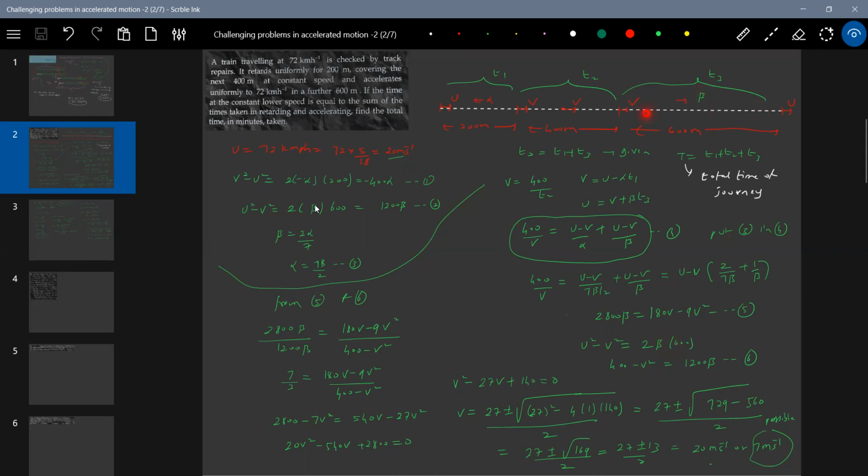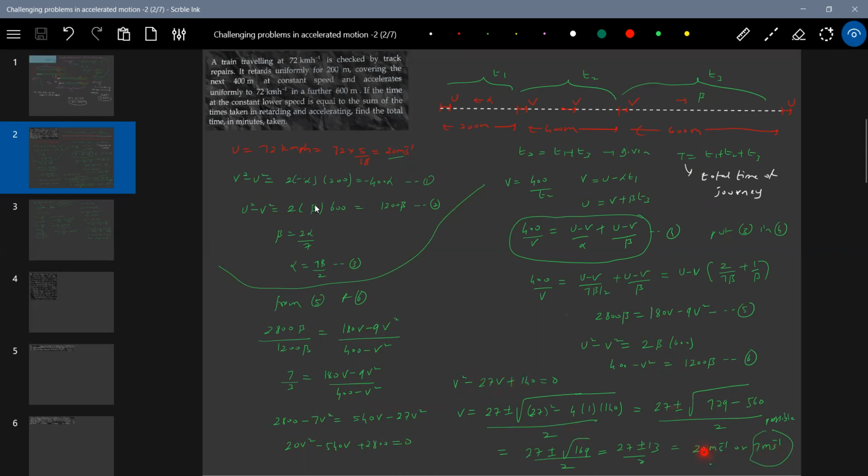Let me apply the equations of motion: U square minus V square equals 2 beta times 600. Then solving this equation, I'll get some relationship between these two equations. So let me eliminate the beta by dividing these two equations. Then I'll get a quadratic equation for V. Solving that, I'll end up with V equal to 20 or 7 meters per second.